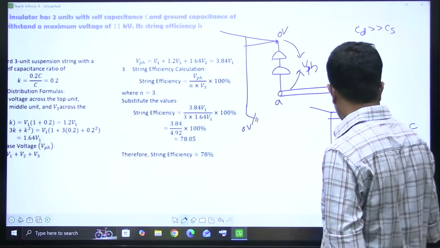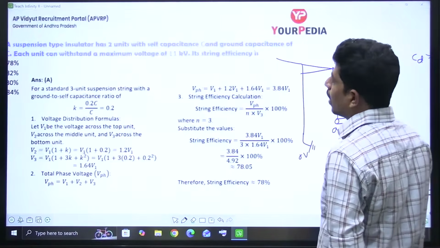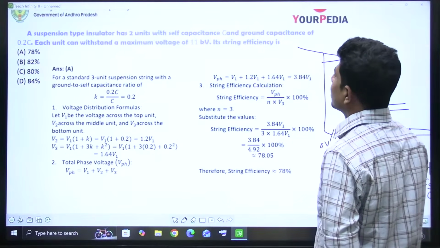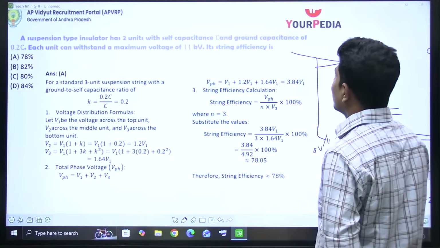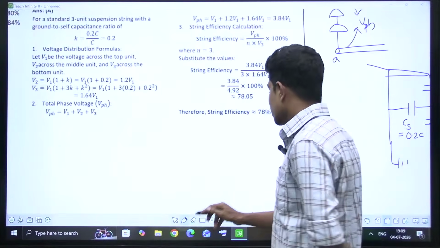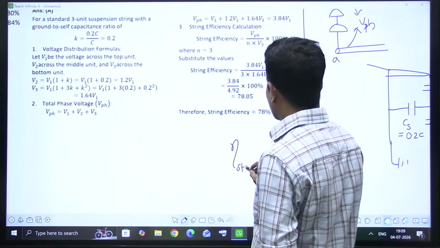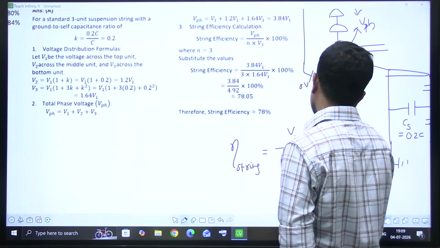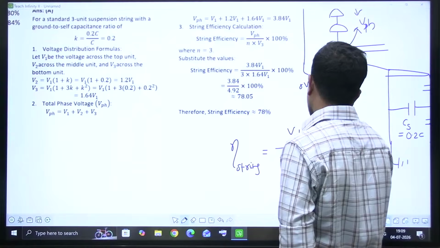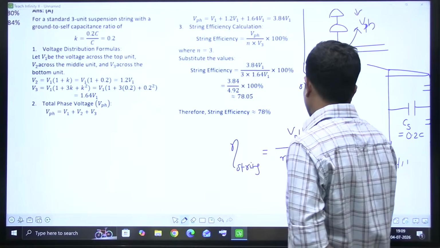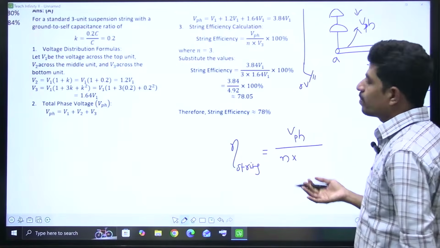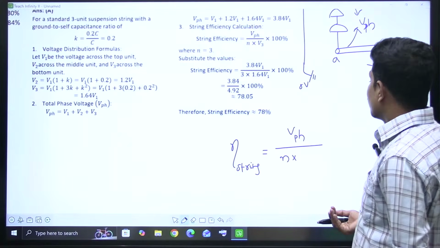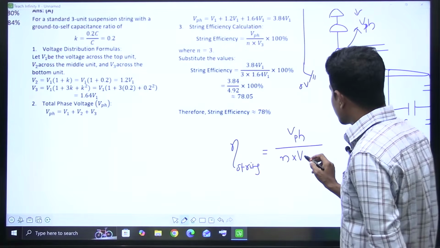Now, he says each unit can withstand a maximum voltage of 11 kV. What is the string efficiency? He's asking about the string efficiency. You know the formula for string efficiency; I'm not deriving it. String efficiency is phase voltage divided by n times the voltage withstood by the disk which is near to the power conductor. So which disk is near to the power conductor?